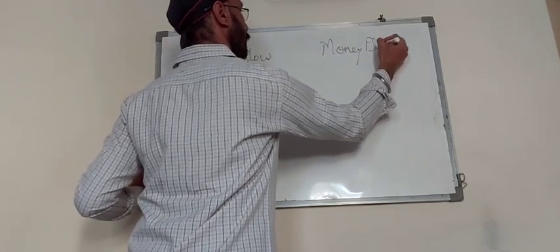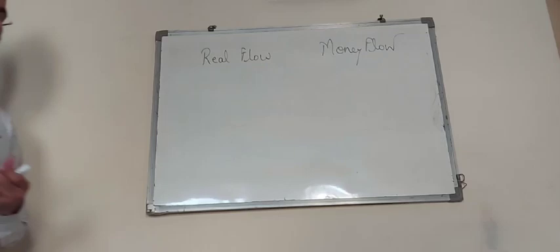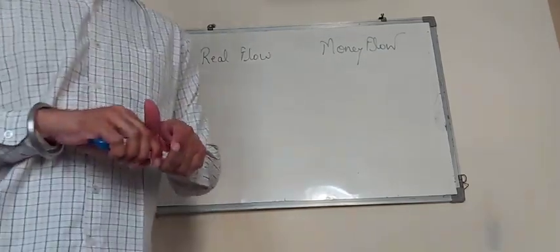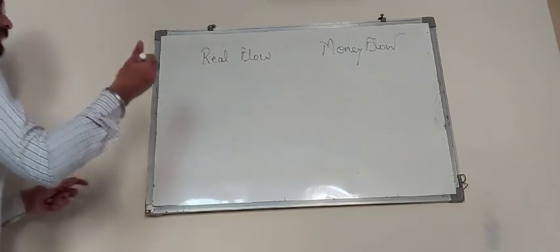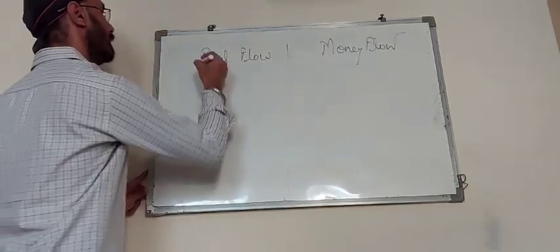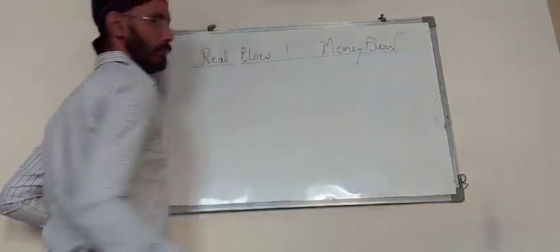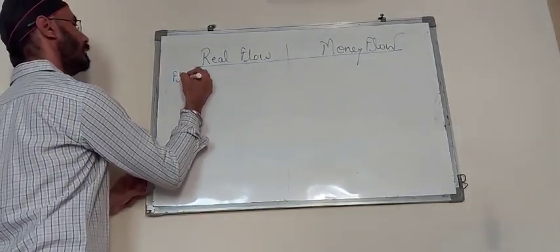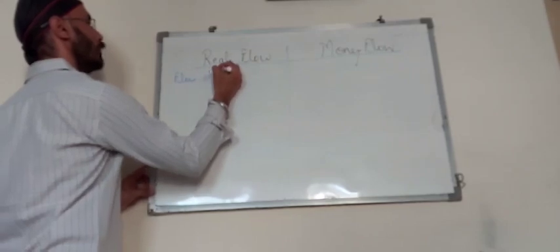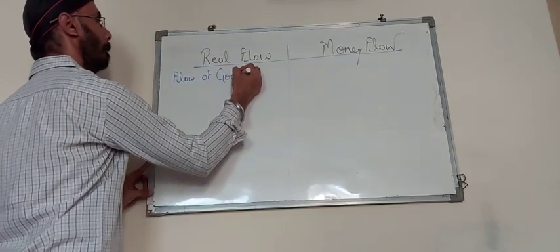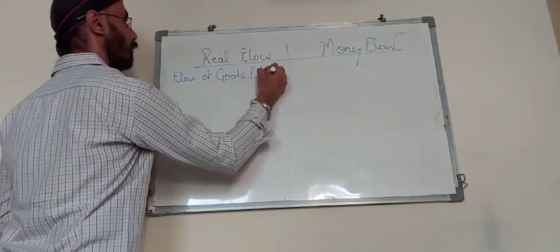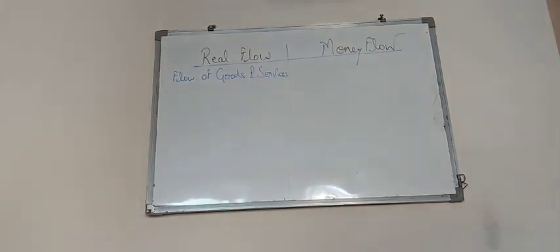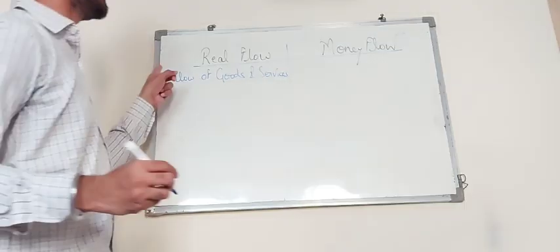See, the term itself makes it clear to you. Real flow and money flow are not very difficult to understand. It's quite simple. Real and money, the word makes them clear. Again, real flow means flow of goods and services. Over here we are not talking about the money. So flow of goods and services, when we talk about it, is the term which is including the real flow,